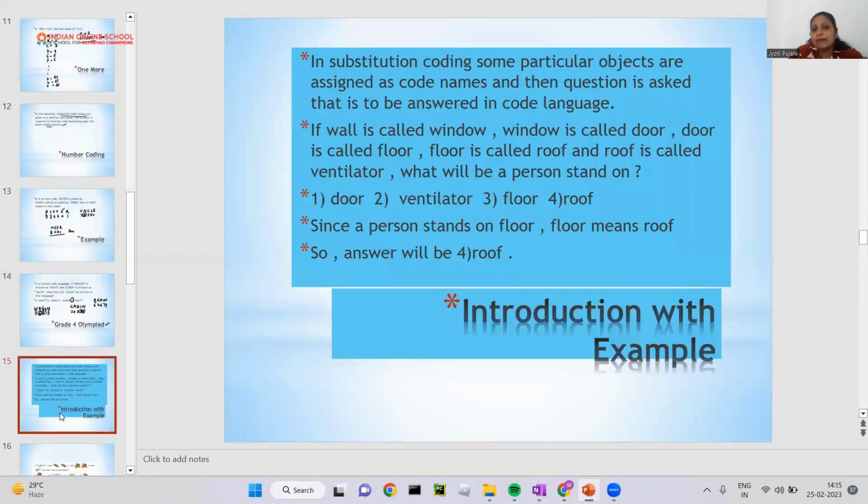So now, one more important type of coding is substitution coding. Okay, what do you understand by substitution? First time, substitution. Okay, I will ask you a question.